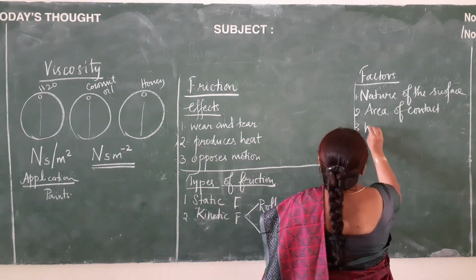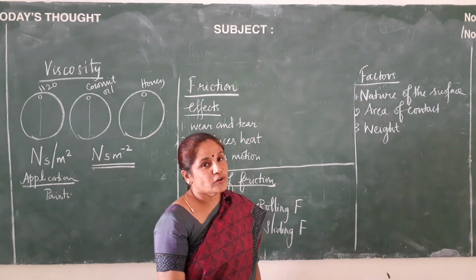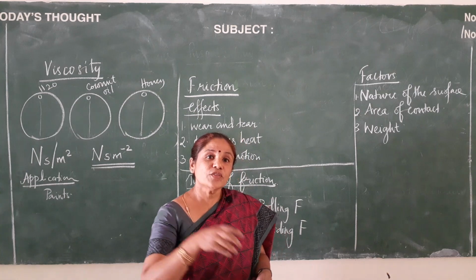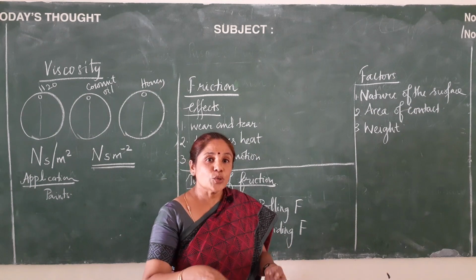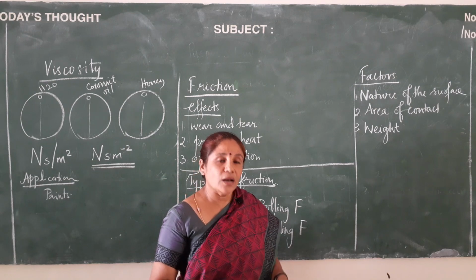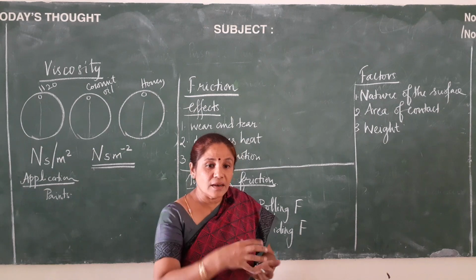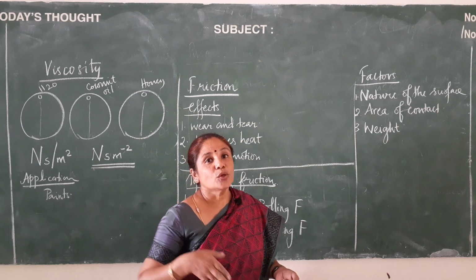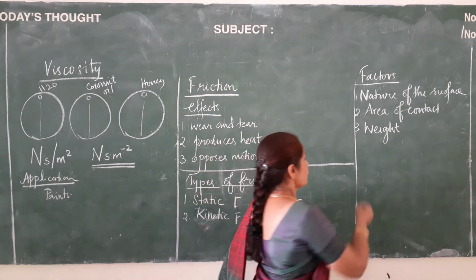And the last one will be weight. Weight also plays an important role in friction. We are able to pedal a cycle very easily if the cycle does not have any load on its carrier. Whereas if you are going to have lots of weight in the carrier, you will find it very difficult to pedal. Why? Because since you are keeping lots of weight on the carrier, it is pulled downwards. More and more of friction is acting on it. So because of that, you are not able to move the cycle or not able to pedal the cycle faster. And the next one,